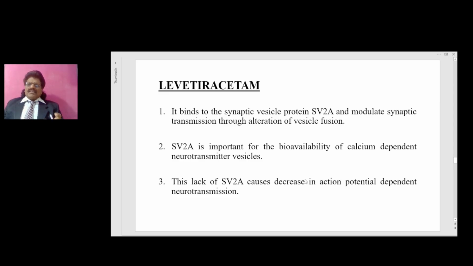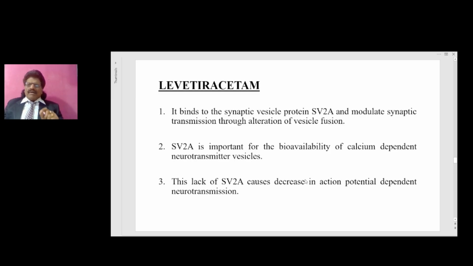Levetiracetam. The big advantage of levetiracetam is that it neither induces nor inhibits the hepatic enzyme system, therefore it has absolutely no drug-drug interactions, very safe. It can be safely given in pregnant ladies with epilepsy. It can be given safely in elderly patients who have comorbidities. So that is a big advantage of levetiracetam.